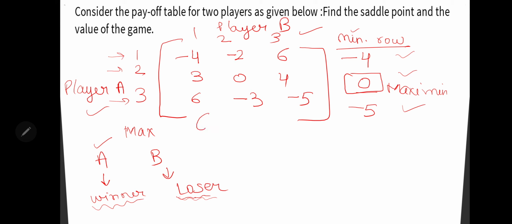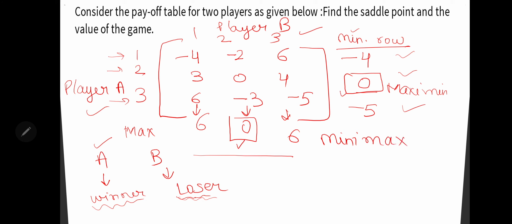This is 6. The maximum value in column 2 is 0, and the maximum value here is 6. Now because he is losing, where has the emphasis gone? To the minimum value out of the maximum values. So this is the minimax principle.